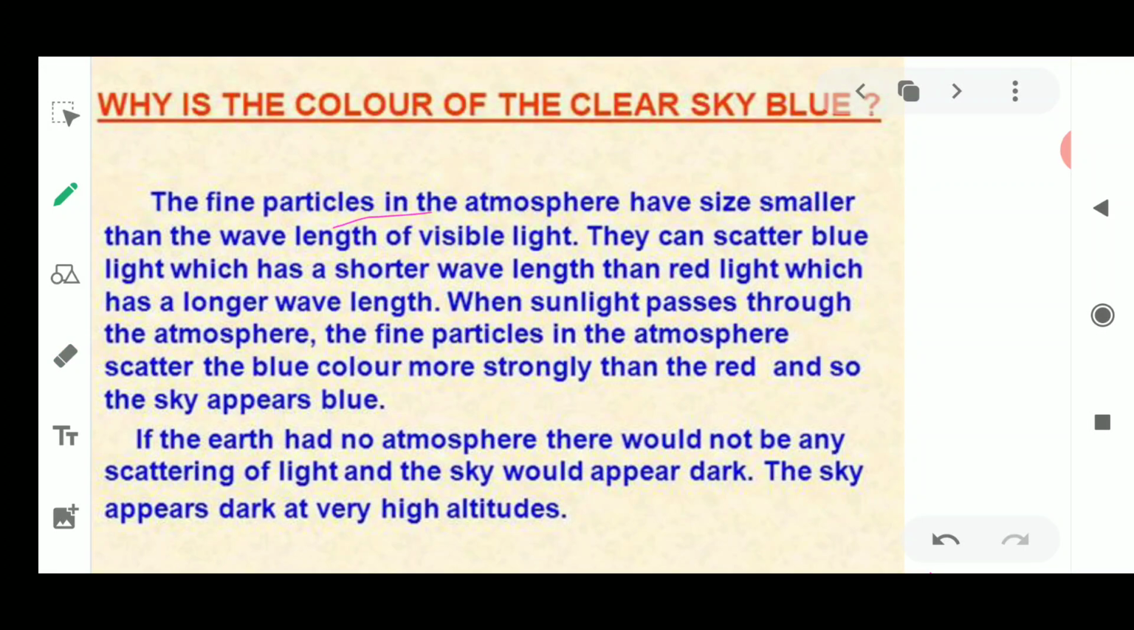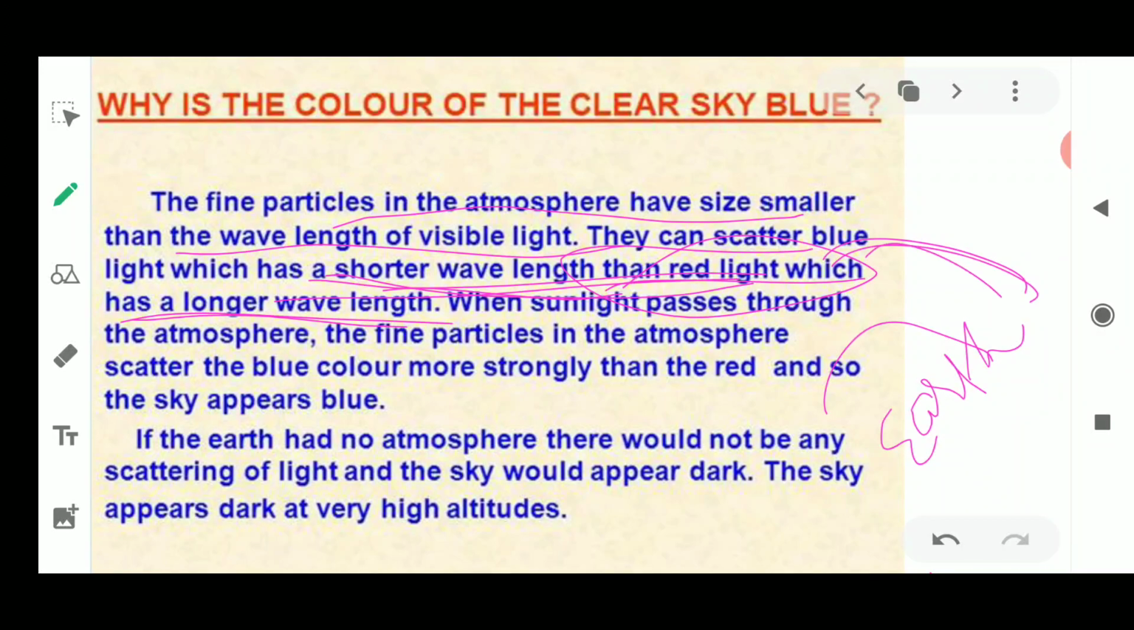The fine particles in the Earth's atmosphere have a smaller size than the wavelength of visible light. They scatter blue light, which has a shorter wavelength as compared to red. Please remember this concept, that blue has a shorter wavelength as compared to the red color, which has a longer wavelength. According to the law, whenever sunlight passes through the atmosphere, because the sunlight has to cross the atmosphere, Earth is here, the atmosphere is here, and the sun is here. Once the sunlight enters, it has to cross the atmosphere.